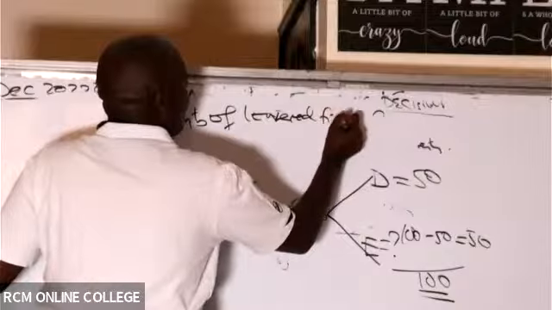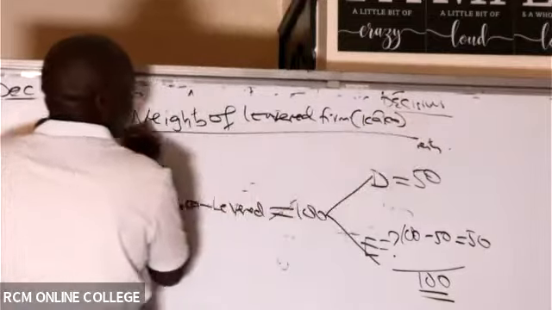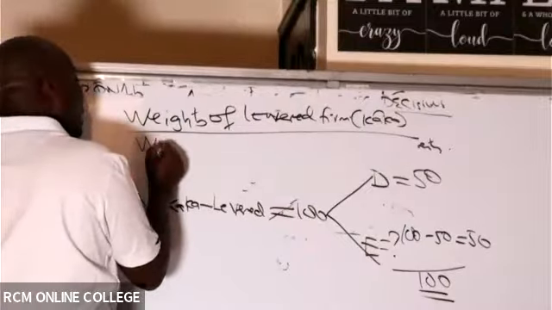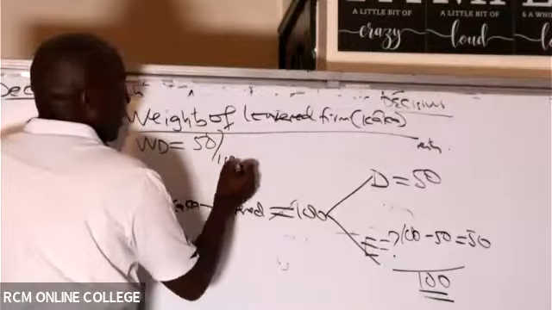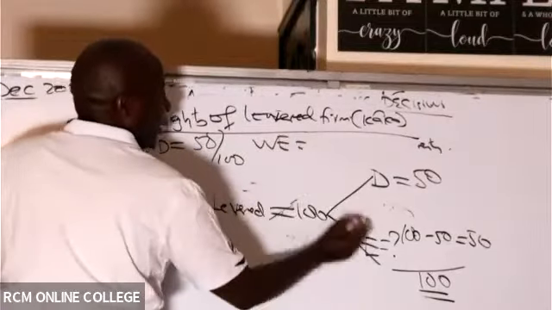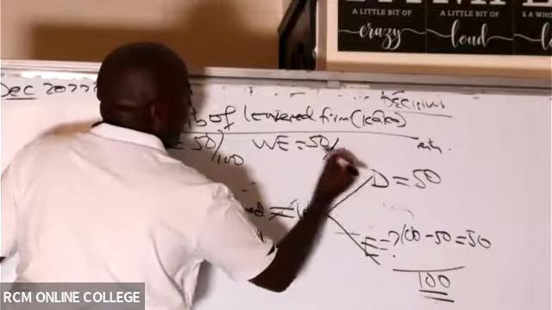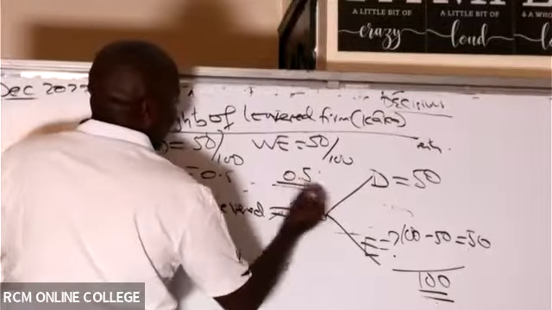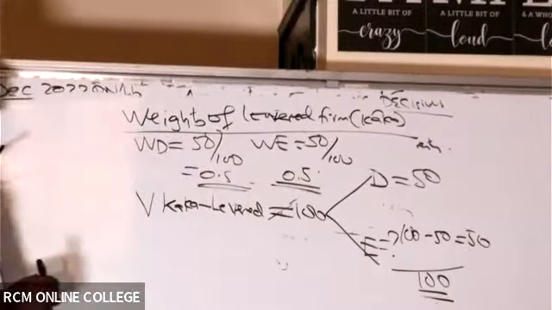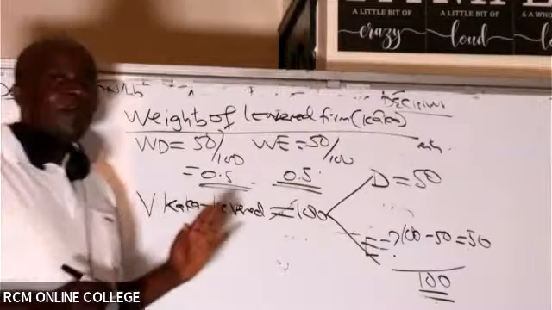Are you able to get the weights here? Levered firm, remember, is EE. So here we have the weight of debt. The weight of debt will be 50 over 100. Then we have the weight of equity. I know the equity value. It's 50 over 100. So this gives me 0.5. So weight of debt is 0.5. Weight of equity is 0.5.